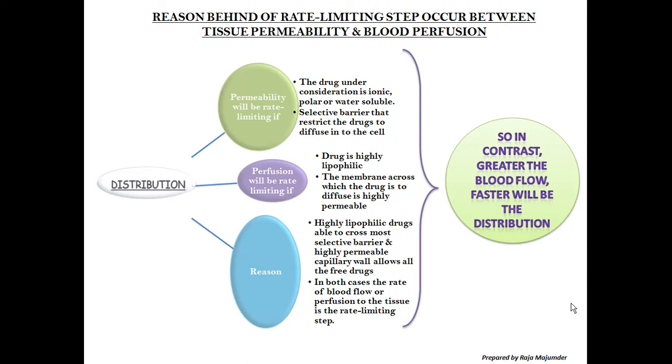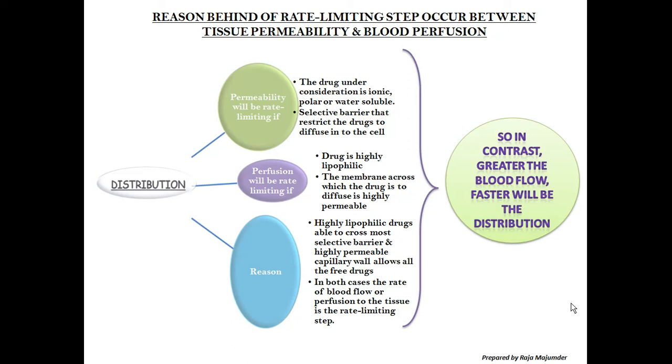The main reasons, according to me, acting upon the distribution are that permeability and perfusion will be the rate limiting. Actually, we have already discussed this, but why have I raised it again? What is the hidden thing? In the case of permeability, if the drug under consideration is ionic, polar or water soluble, then the selective barrier restricts the drug's diffusion.